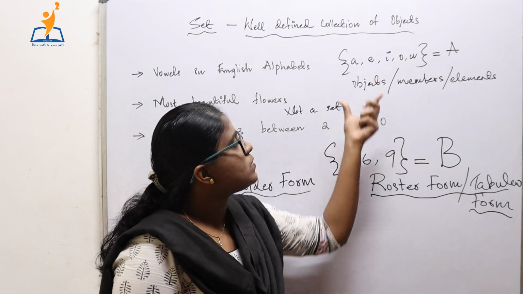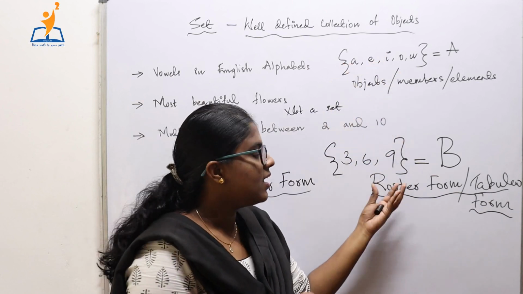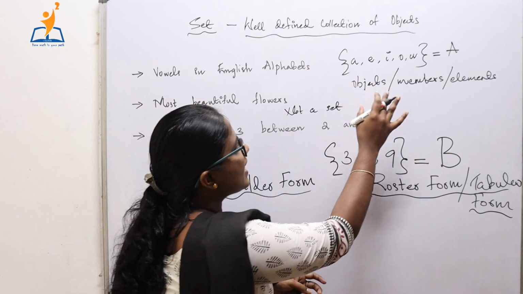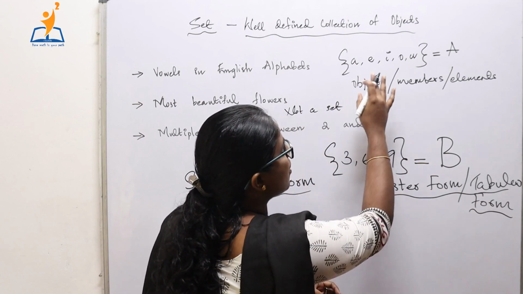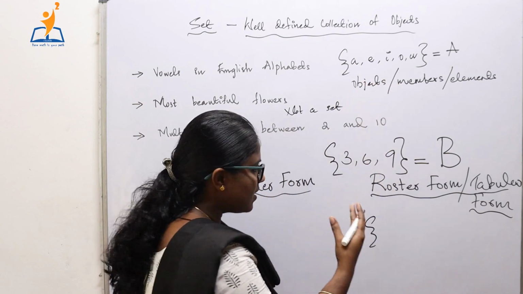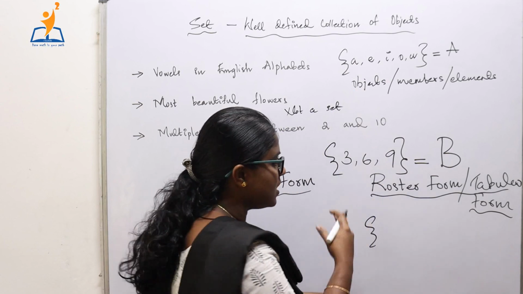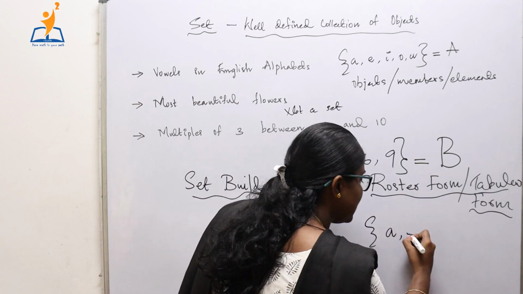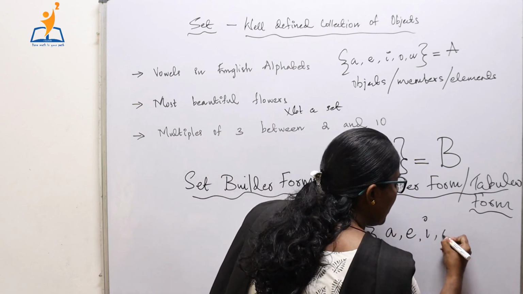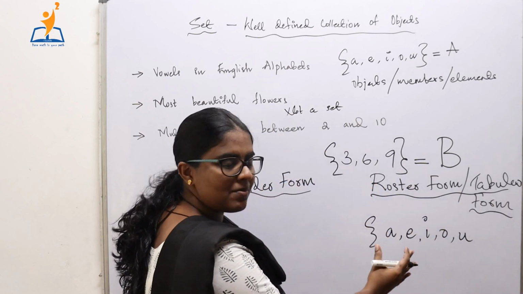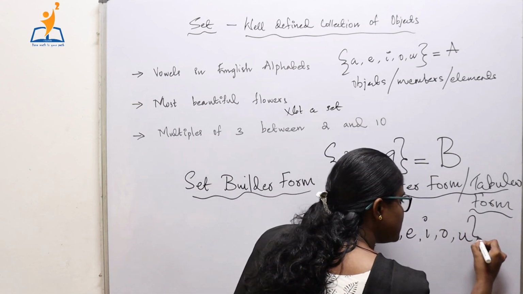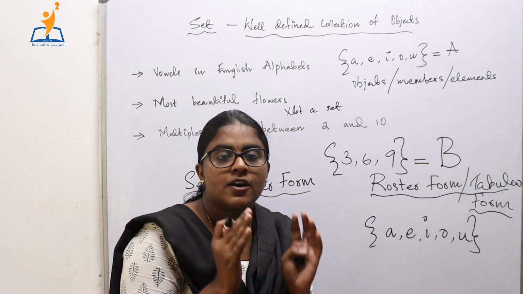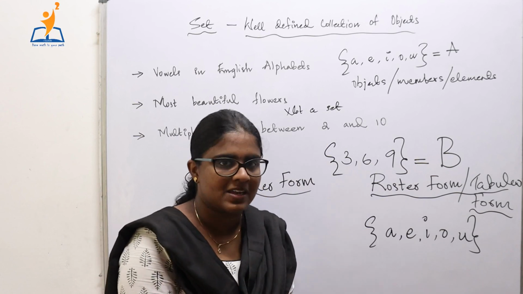Now, these two sets are actually represented in the roster form or tabular form. That means in roster form we simply write the elements of the set, separating the elements using commas. That is, the first member is A, then a comma, then E, comma, I, comma, O, comma, U, and these elements separated using commas are always put in set braces. This type of representation is called roster form or tabular form of set representation.